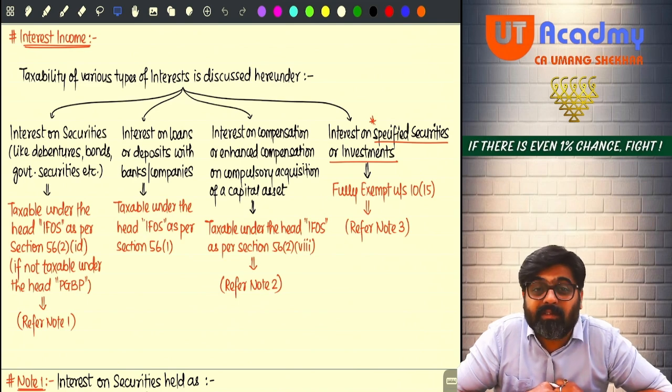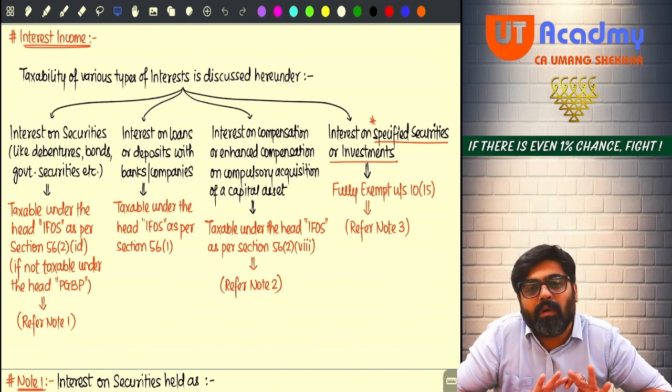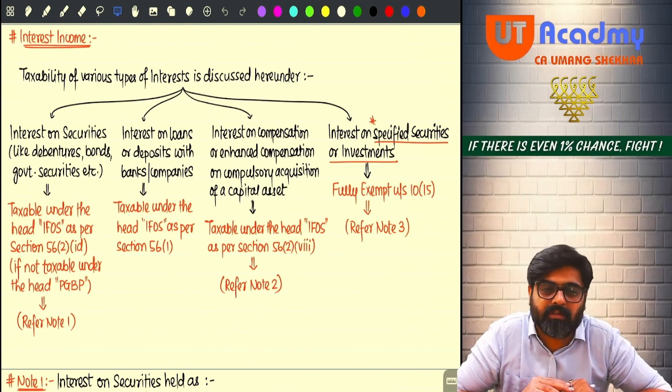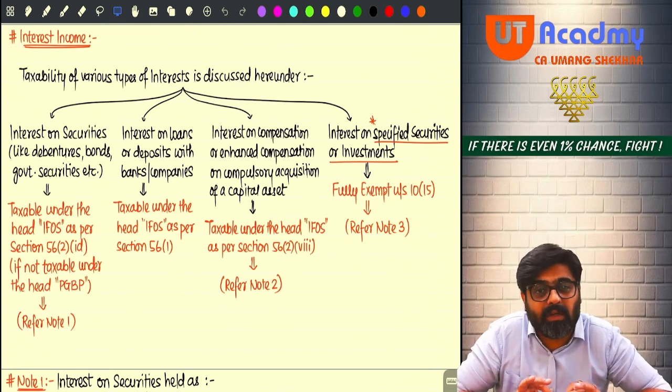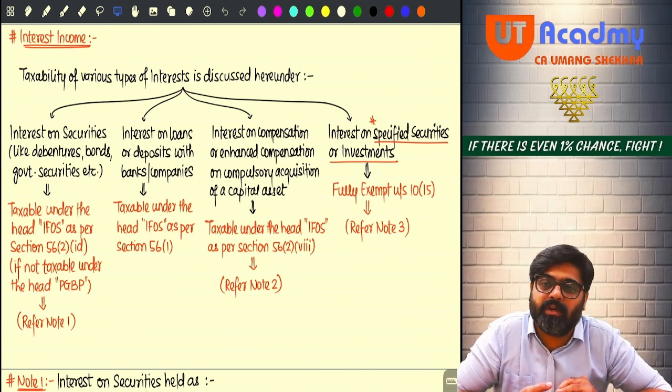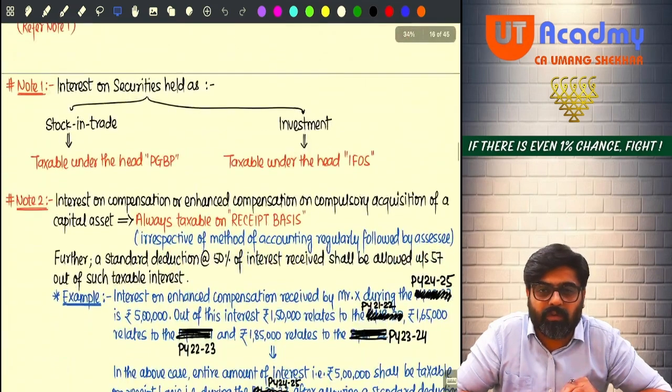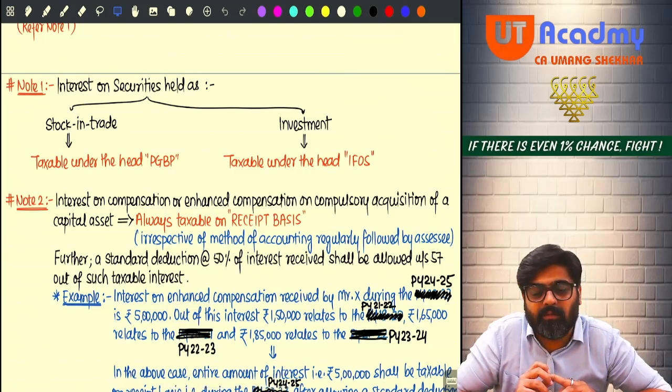But here, if the securities are held as stock in trade, interest on such securities will go to PGBP. If not there, then you can bring it under the head IFOS. Only then the charge is there under the IFOS head. Getting my point, sir? So, this was your note number 1. Please read. If the securities are held as investment and any interest on such security will be coming, that means the securities interest is not getting charged under the head PGBP.